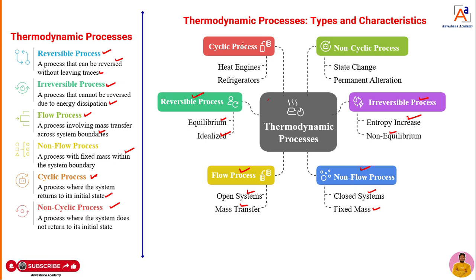The next one, the cyclic process. Examples we can give are heat engines and refrigerators. Next, for non-cyclic processes, we can say that it is a state change process and a permanent alteration process, dear students. These are the different types of processes, with their important characteristics and some examples. Dear students, we will study in detail about the reversible process, irreversible process, flow process, non-flow process, cyclic process, and non-cyclic process.